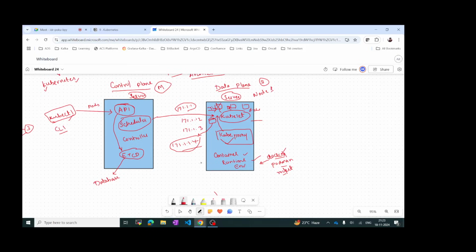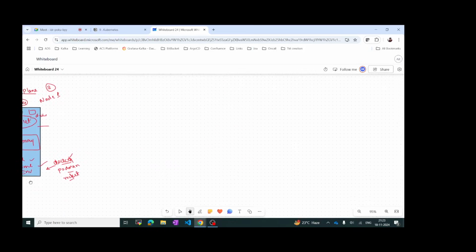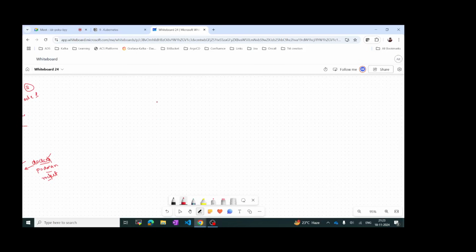And now let's see what exactly is a pod. A pod is nothing but the smallest part in a Kubernetes cluster.